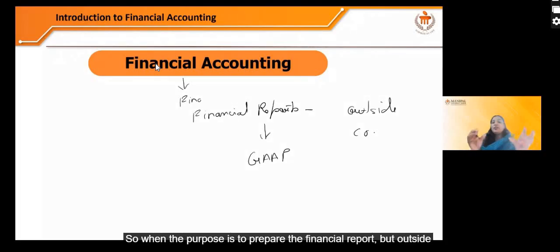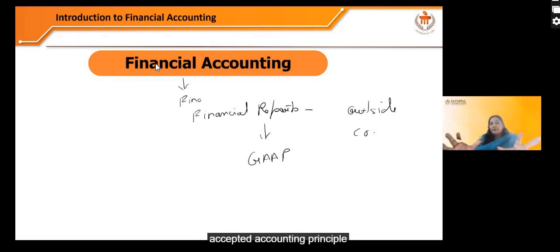So when the purpose is to prepare the financial report for outside of the company, it is known as financial accounting. And these reports are prepared on the basis of generally accepted accounting principles.